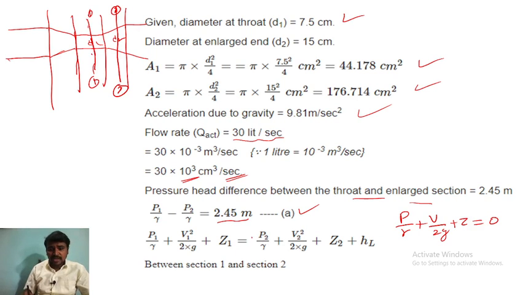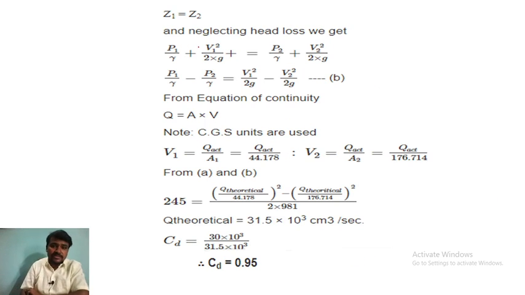So Z1. They have given two sections, so we are equating both. So P2 by rho plus V2 square divided by 2G plus Z2 plus the head loss HL. But between sections 1 and 2, Z1 equals Z2. So neglecting the head loss, we have to neglect the head loss, because we have to calculate. So I will keep HL aside for a little while. So P1 by rho plus V1 square by 2G equals P2 by rho plus V2 square by 2G. So you will get another equation.